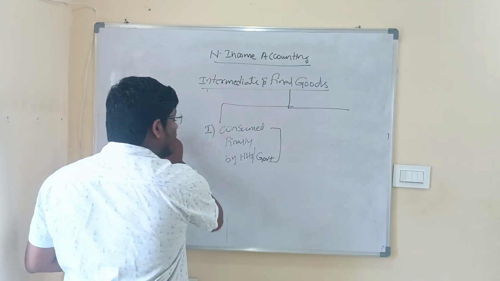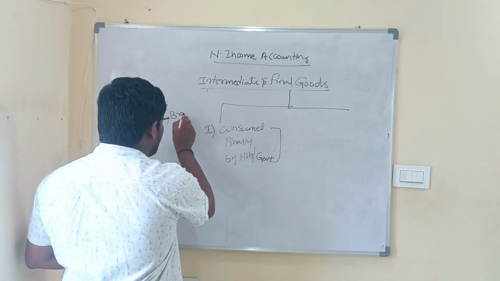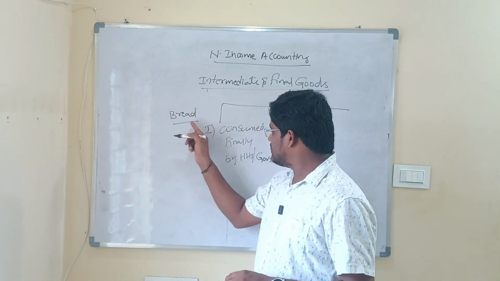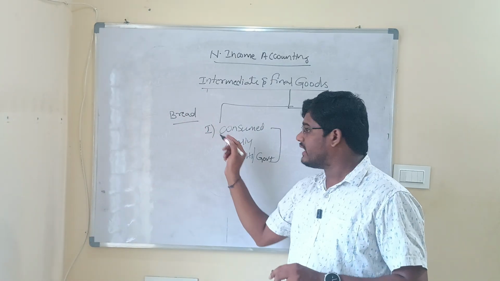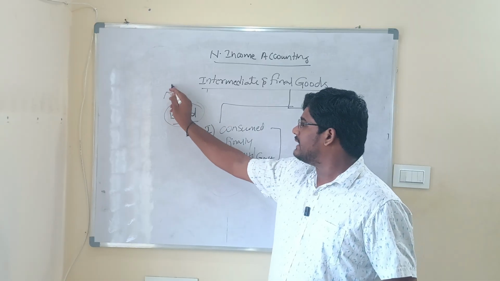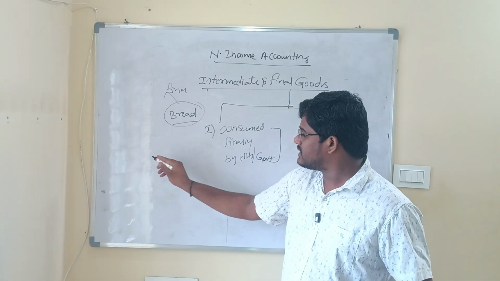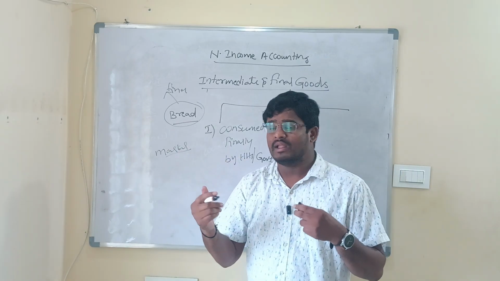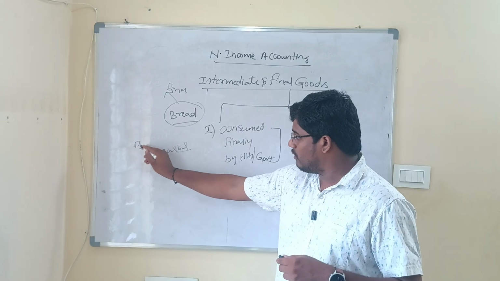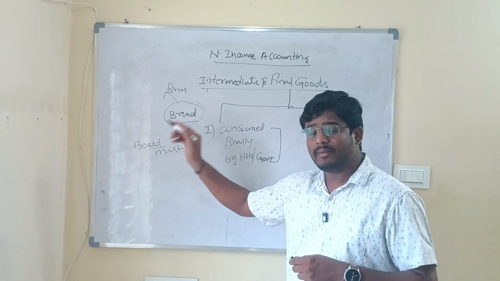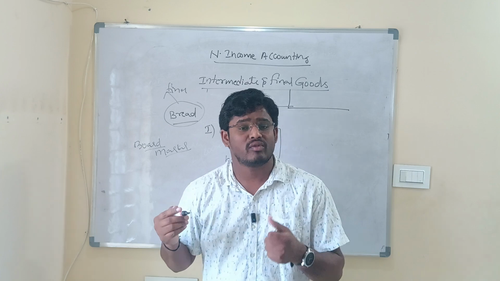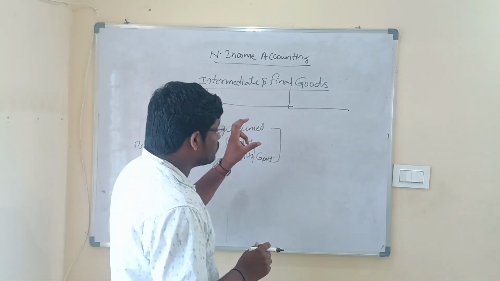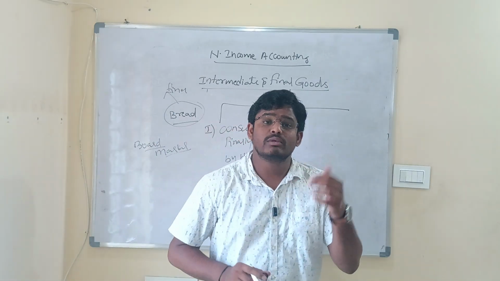For example, in the earlier example, if you go to a bake shop and have purchased bread, now since the bread is consumed finally, I can call bread a final good. For example, take the example of a marker, which is also a final good because it is consumed finally. The board is also an example of a final good.